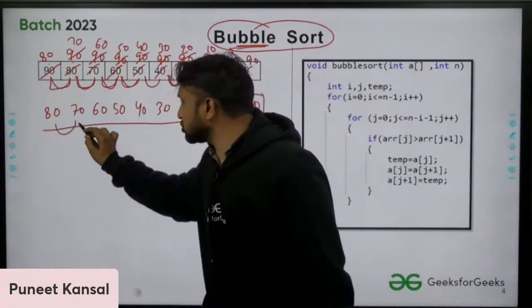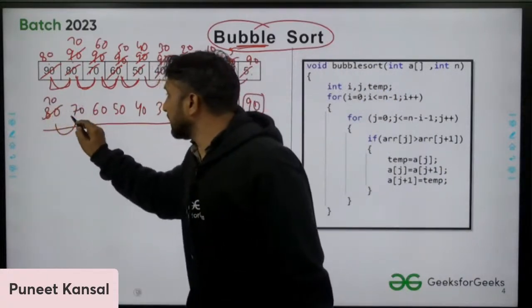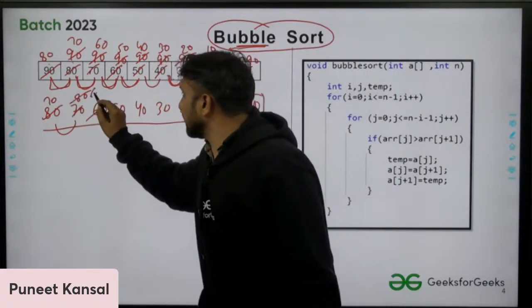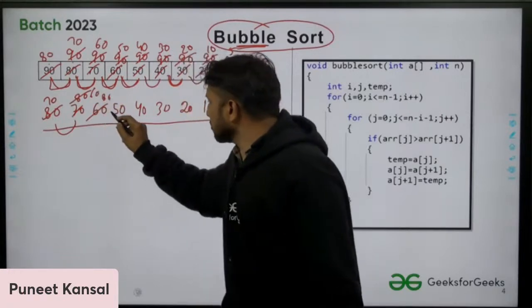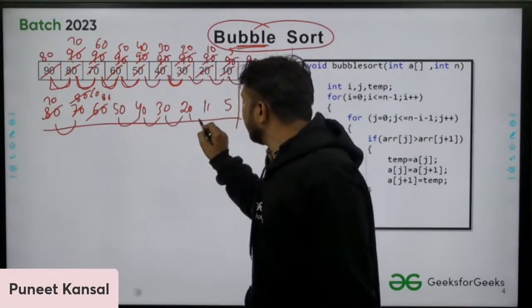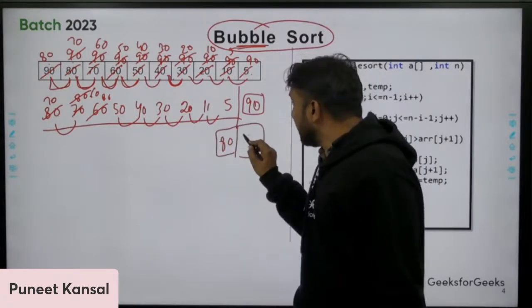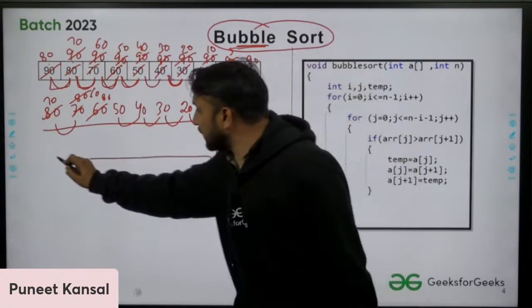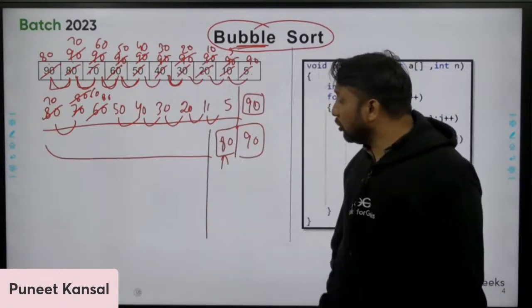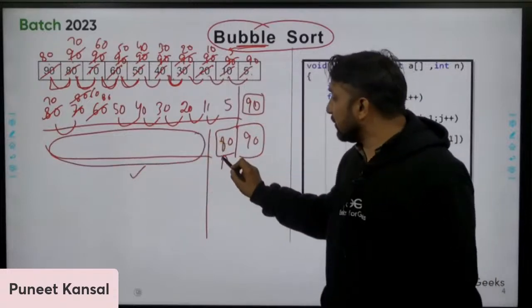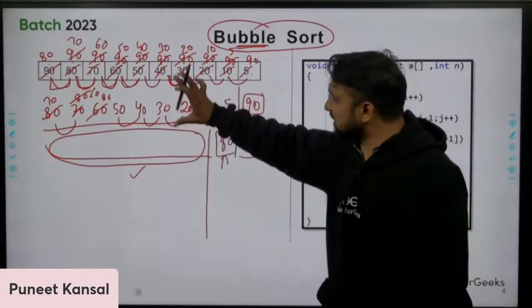Compare these two. 70 will come here, 80 will come here. Again these two. 60 will come here, 80 will come here. So keep comparing. And what will happen? 80 will come here. The second largest element will now come here. All other elements will be here. So what we will do? Again, we will apply the next pass on n minus 2 elements. Same procedure we will apply.